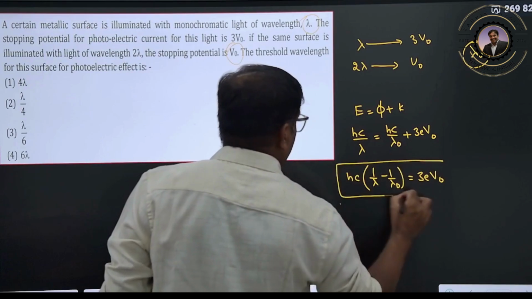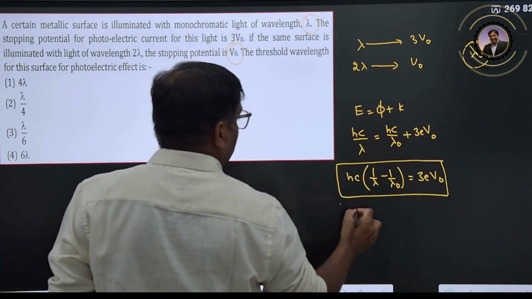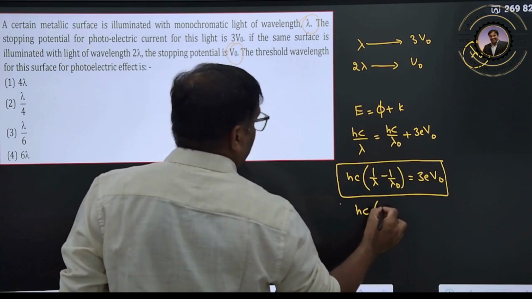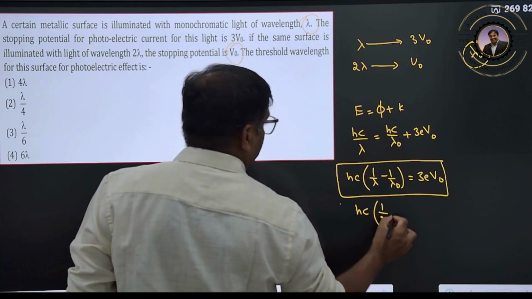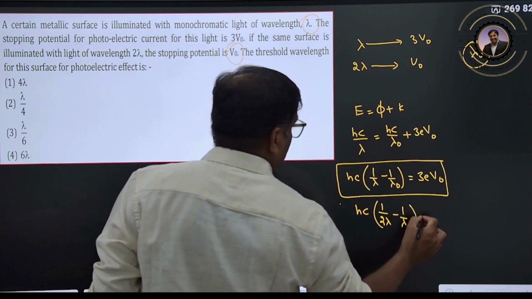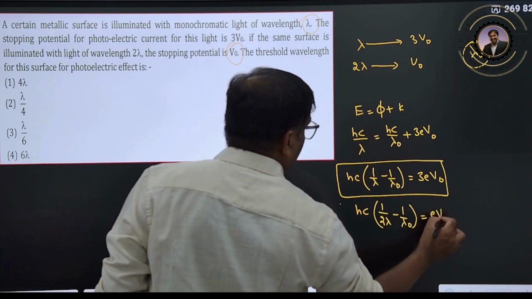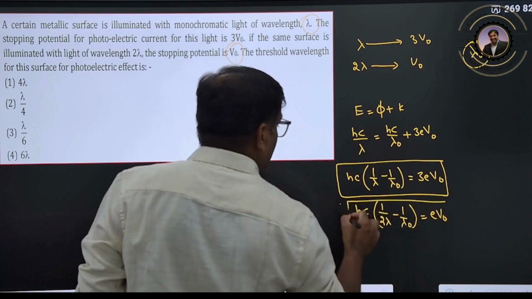This is one equation. For the second equation, hc into 1 by 2 lambda minus 1 by lambda naught is equal to eV naught.